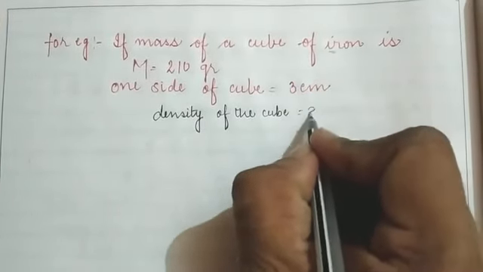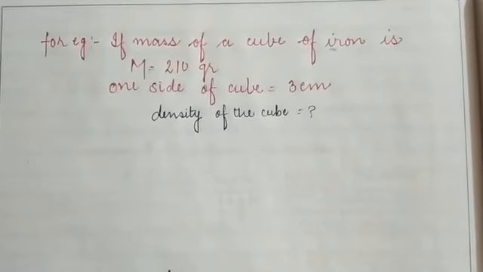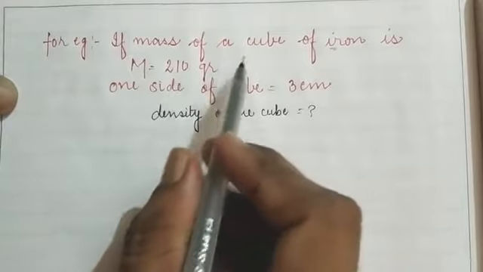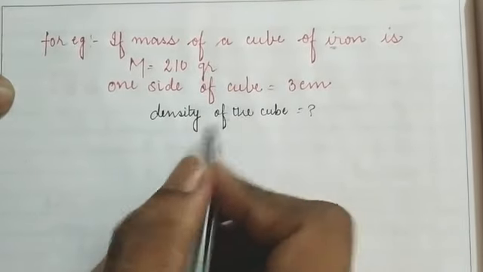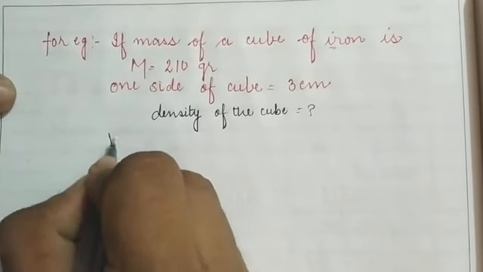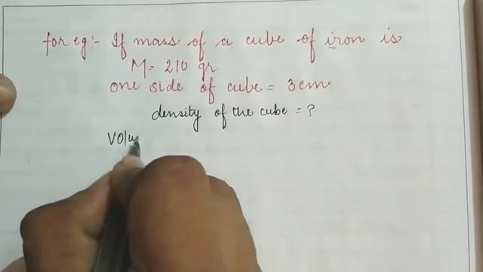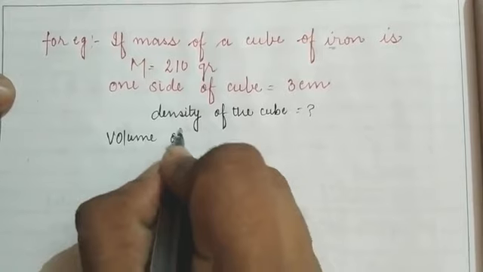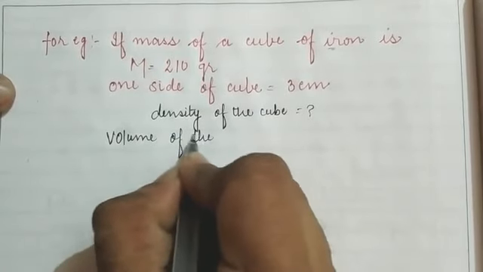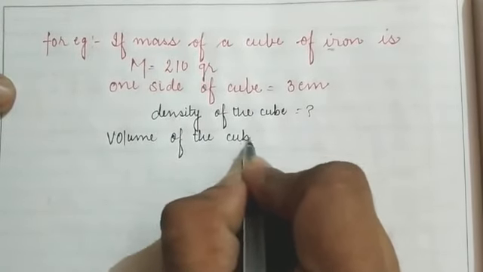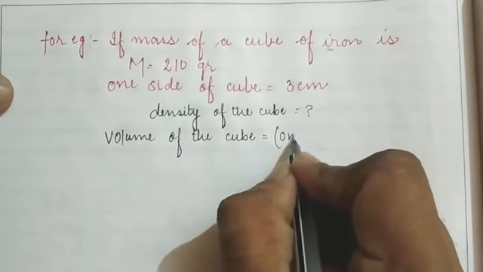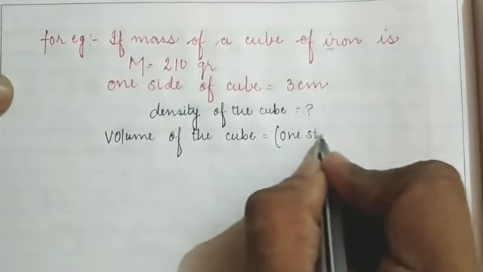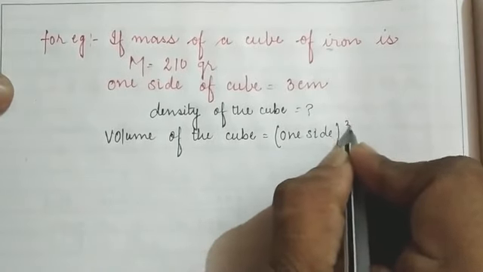Okay children, so in order to calculate the density, first, since the mass of the cube is given, we have to calculate the volume of the cube. Volume of the cube is equal to the cube of one side of the given geometry.